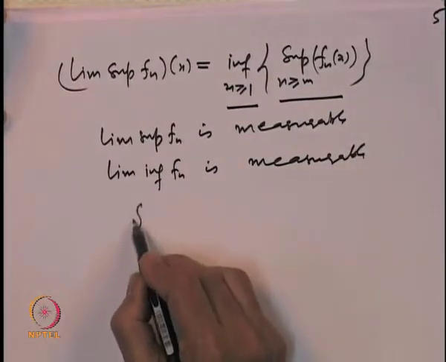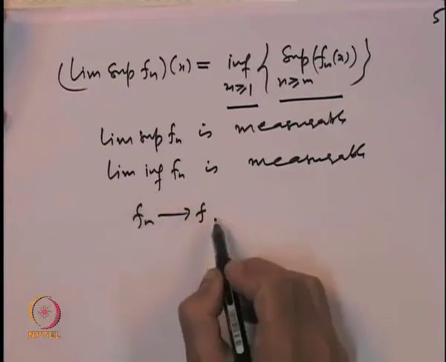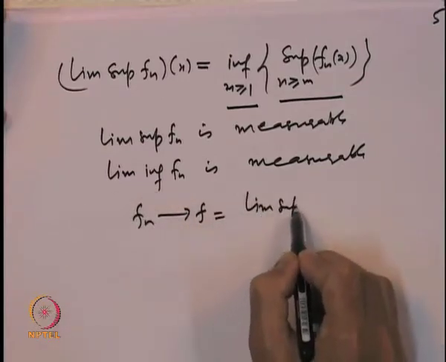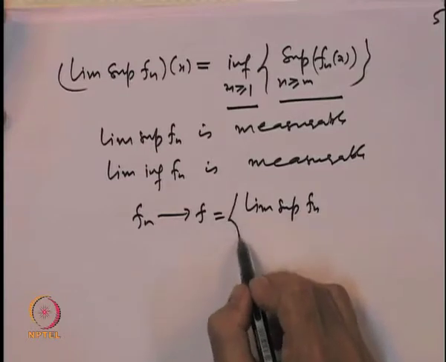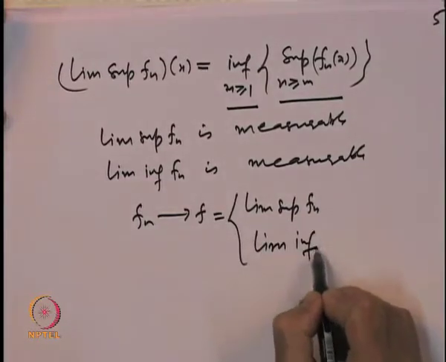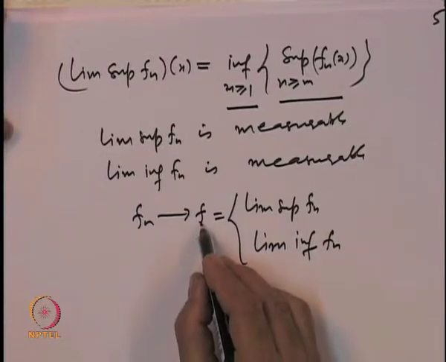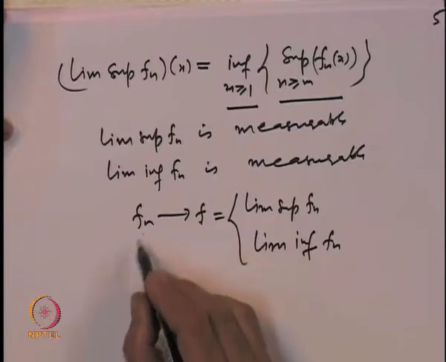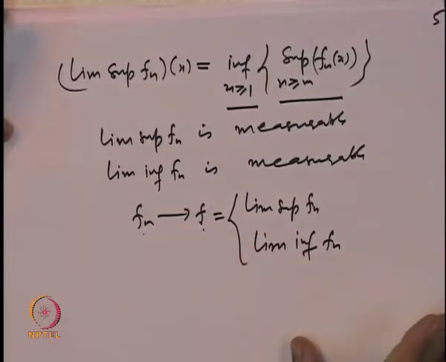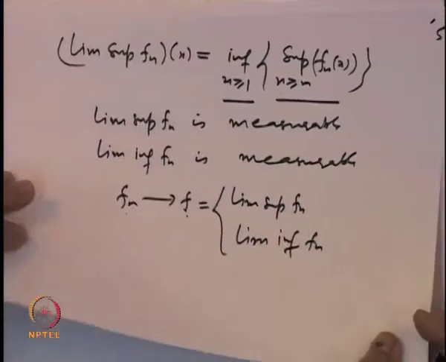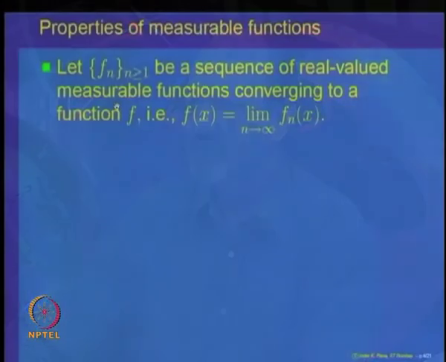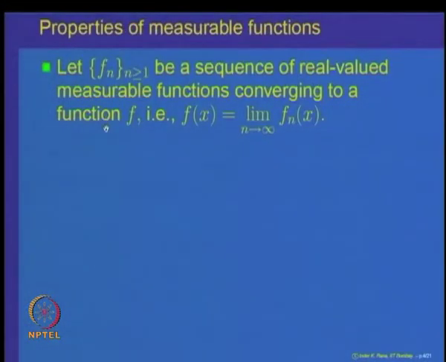Saying that f_n converges to f is the same as saying that f is equal to limit superior f_n, or also equal to limit inferior of f_n. So that proves the fact that f_n converges to f for every point x, and f_n measurable, implies f is a measurable function. Limits of measurable functions are also measurable functions. This proves the theorem that the class of all measurable functions is nice, it is closed under taking pointwise limits.